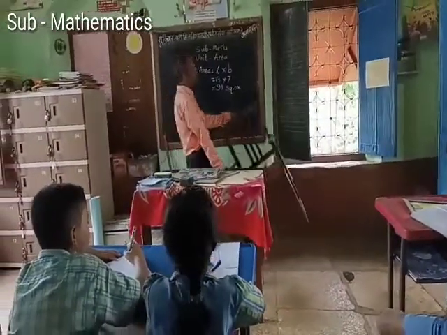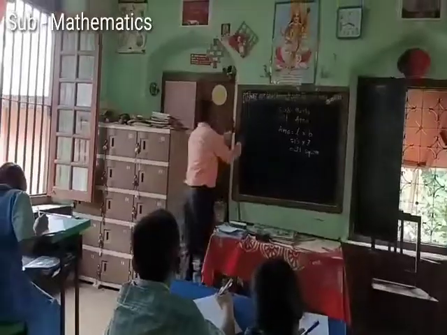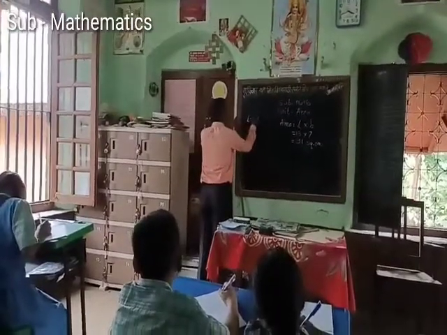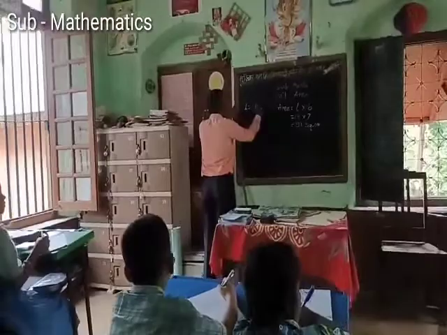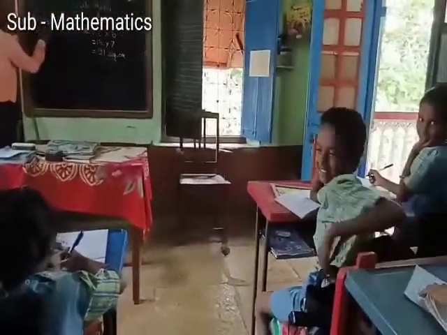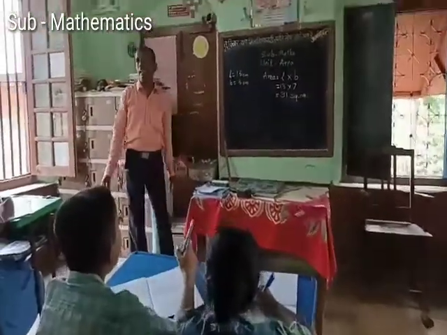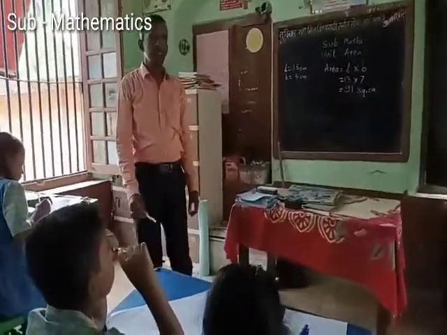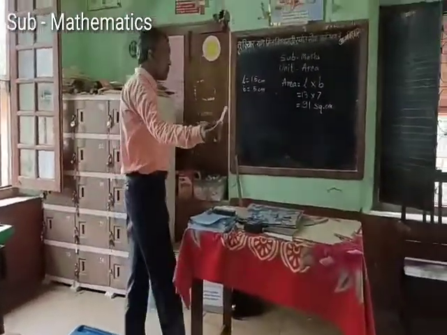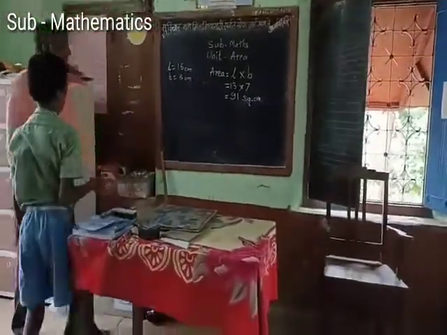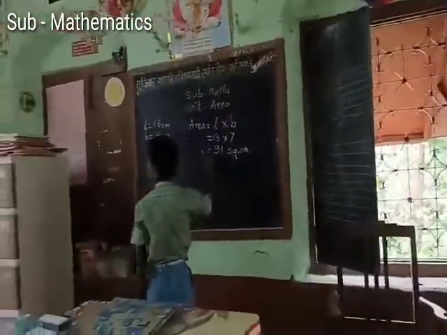Let's see another example. Who can write on the board here? Length is equal to 15 centimeter and breadth is equal to 5 centimeter. What is the area of the rectangle? First write the formula. Area is length into breadth.